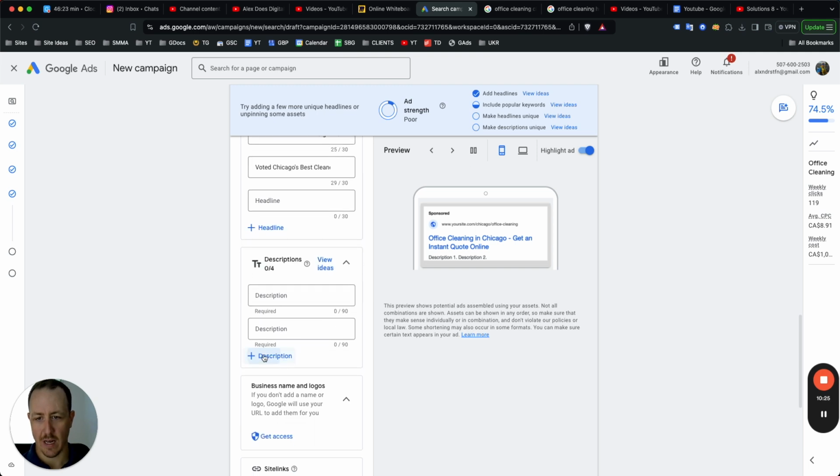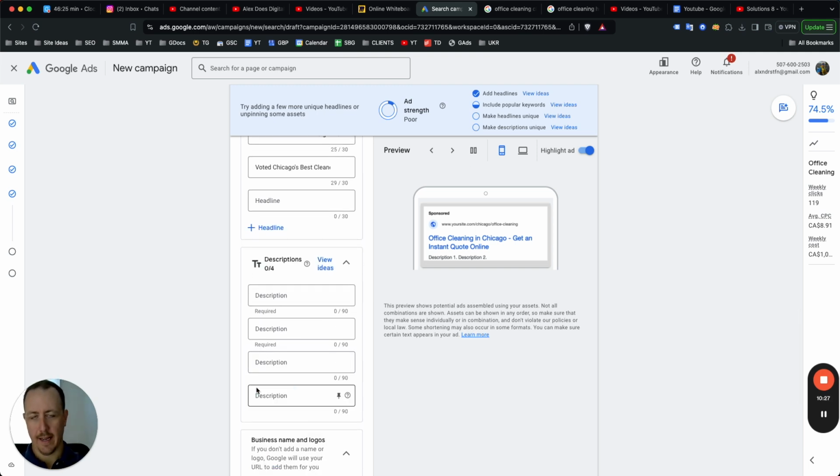Here you just add a description. I like to add 2. You can add 4. Again, keep in mind, guys, you're going to be running 2 ads, right? In every single ad group, you'll be running 2 ads to split test, constantly be split testing. And here you would do something like looking for office cleaning in Chicago.